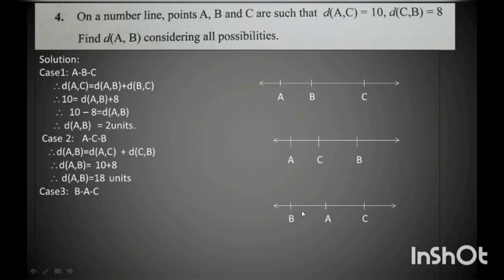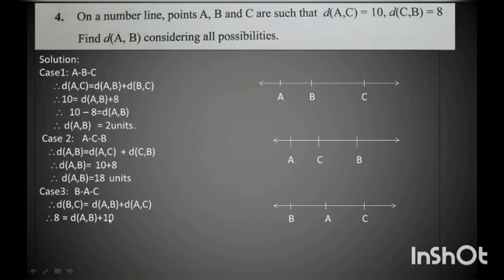So now again I can say that distance BC is equal to distance BA plus distance AC. Distance BC is given to us as 8, so in place of BC I write 8. Distance AB remains the same and distance AC is equal to 10. Now, 8 is equal to distance AB plus 10.